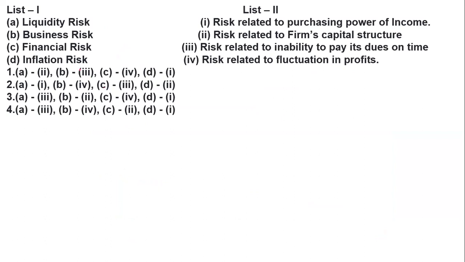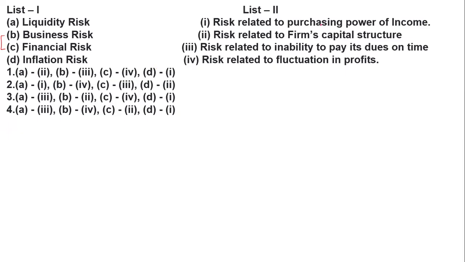Here you can match. How do you match it? This is a question. You know that there is a liquidity risk, a business risk, a finance risk, and an inflation risk. Business risk and finance risk are the unsystematic risks, and liquidity risk and inflation risk are the systematic risks. The question is not talking about systematic and unsystematic, so let's start. How are you going to match?